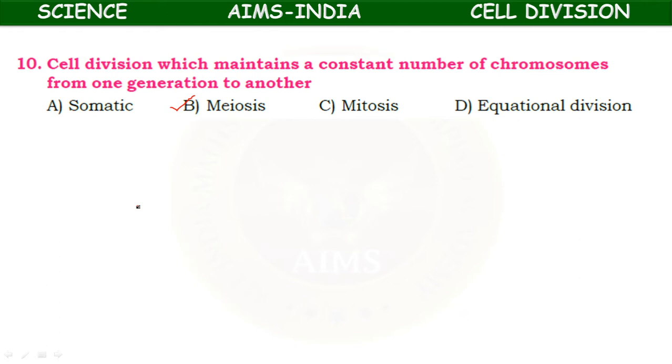Any change in the number or size or structure of chromosomes may lead to some abnormalities. This doesn't happen because meiosis is a reduction division, which exactly halves the number of chromosomes present in the parent cell. Then after that doubling takes place and the chromosome number is maintained constant. It is meiosis division.